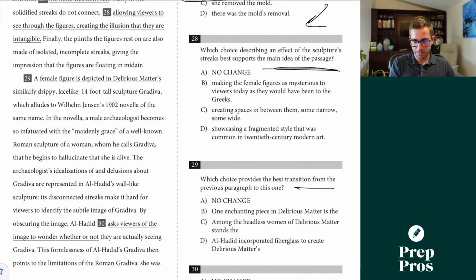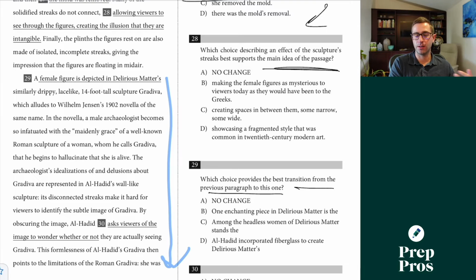29, which choice provides the best transition from the previous paragraph to this one? So same thing here. This is going to require me basically taking a pretty quick skim, especially if I'm taking the SAT and you're not as quick of a reader. Take your time, read through all of this. But as we're reading through, we should see some pretty clear connections, not only to what we saw in the prior paragraph, but this one here.